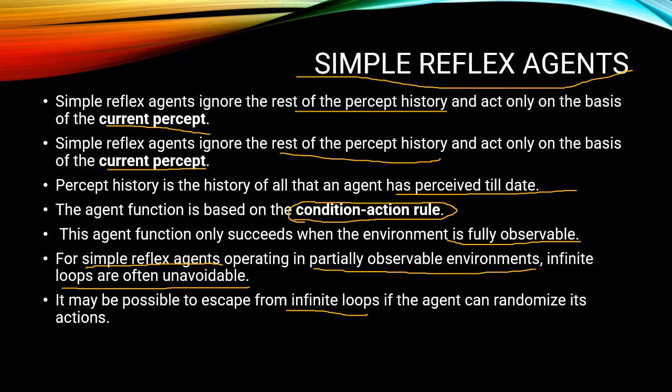That is the simple reflex agent. So what is the basic thing about the simple reflex agent? It ignores the rest of the percept history and works on the current percept. Percept history is all the history to date. The agent function is based on the condition action rule, which means it takes the action if the condition is true. This agent works on a fully observable environment. A simple reflex agent may work on a partially observable environment, but only if it is randomized.